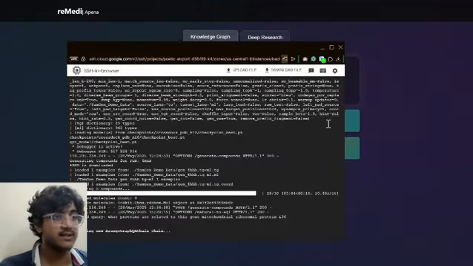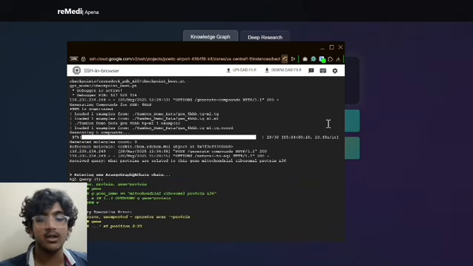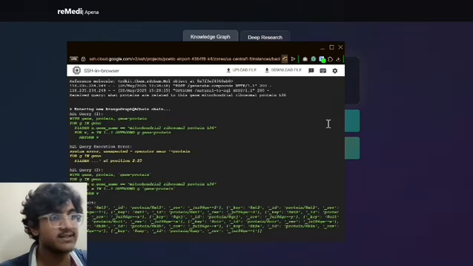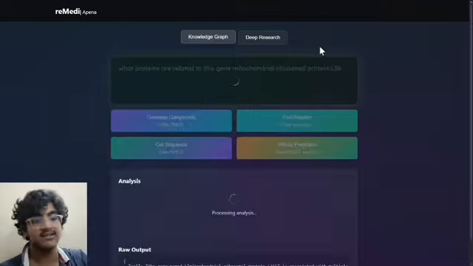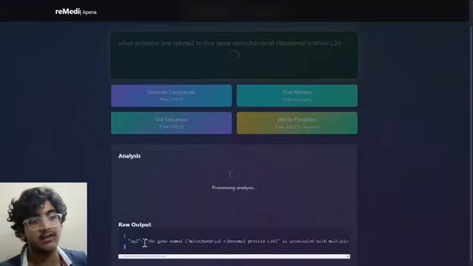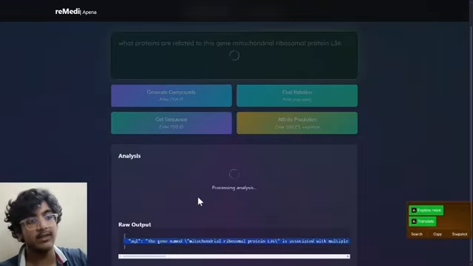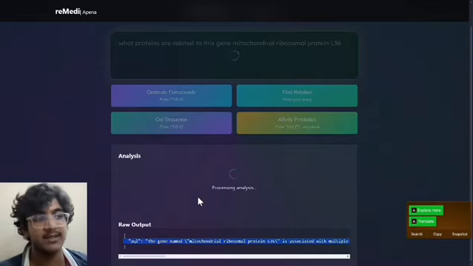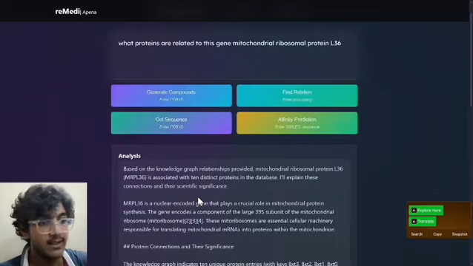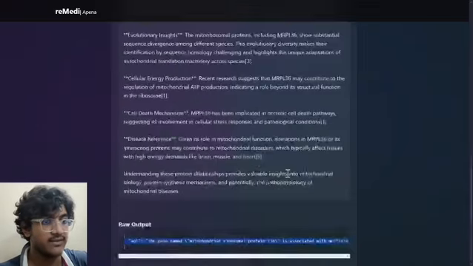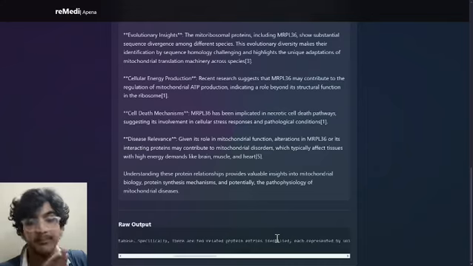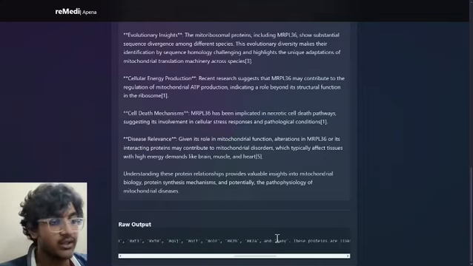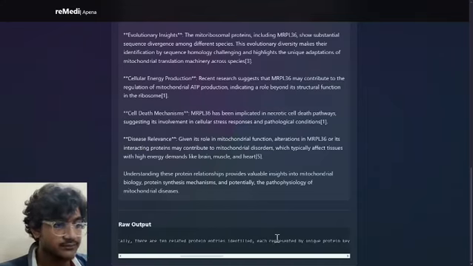In the back, find relation uses Perplexity's API to write graph queries, so the researcher does not have to write their own. It will take some time and analyze the result, and Perplexity will give context on what the result is so that the researcher has more insight. We just got the diseases, and here we notice all the different proteins, and a lot of proteins linked to it.